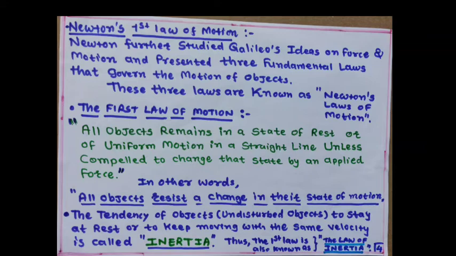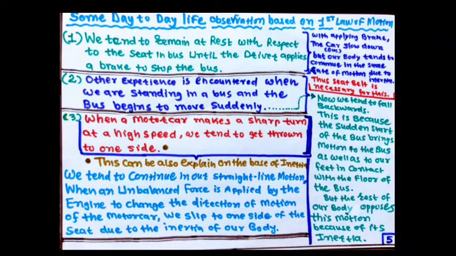Now, let us take some day-to-day life observations based on the first law of motion. We tend to remain at rest with respect to the seat in the bus until the driver applies the brake to stop the bus.